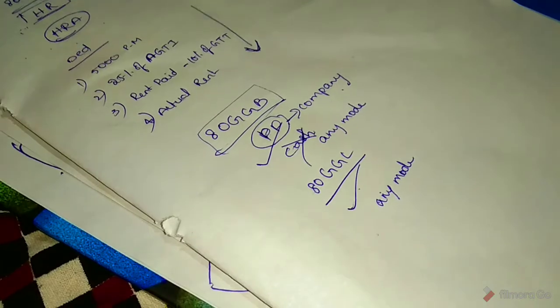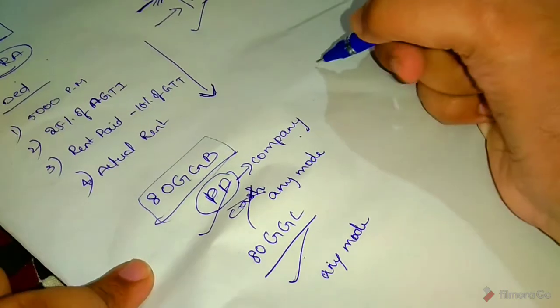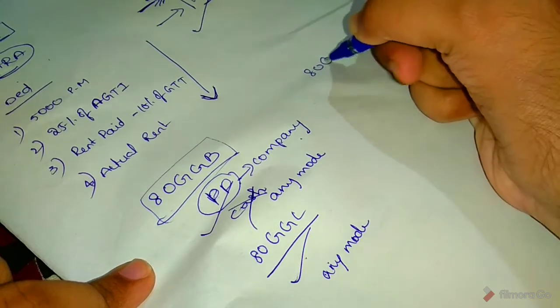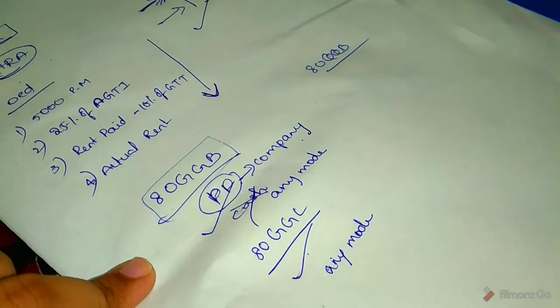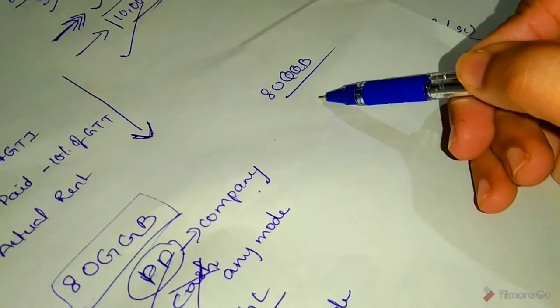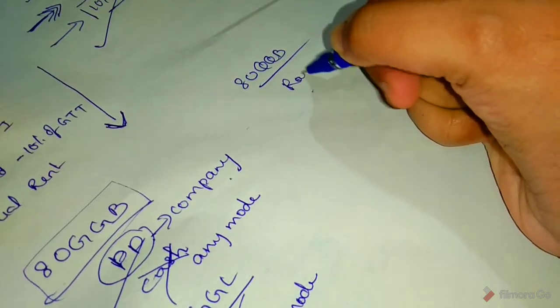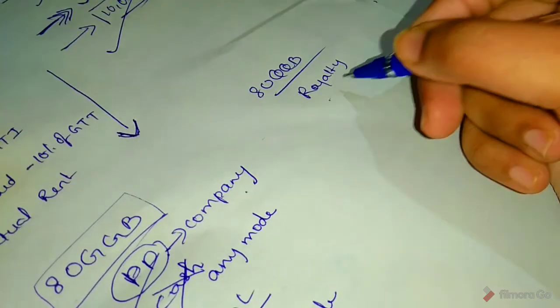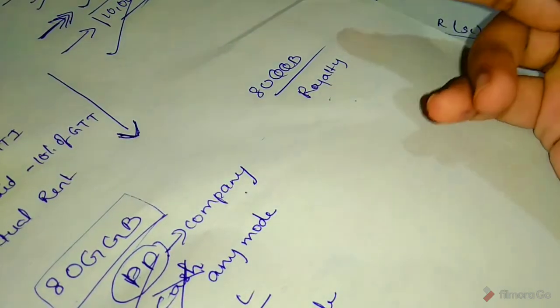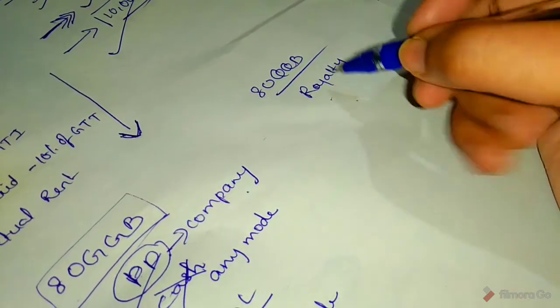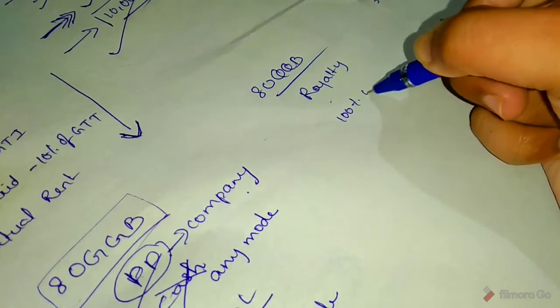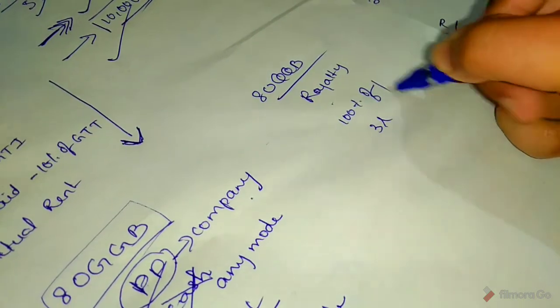Okay. And next section 80 QQB. So, here royalty income of author. Resident individual whose total income includes income of royalty, 100% of such income or 3 lakhs, whichever is lower.